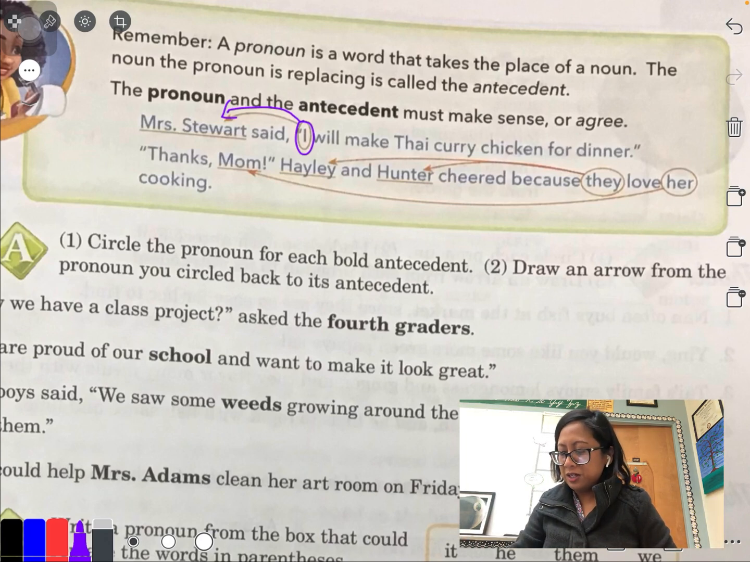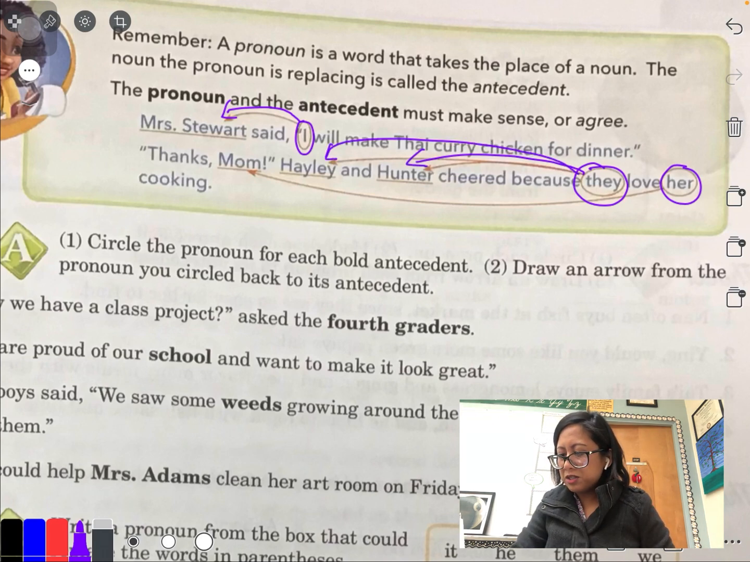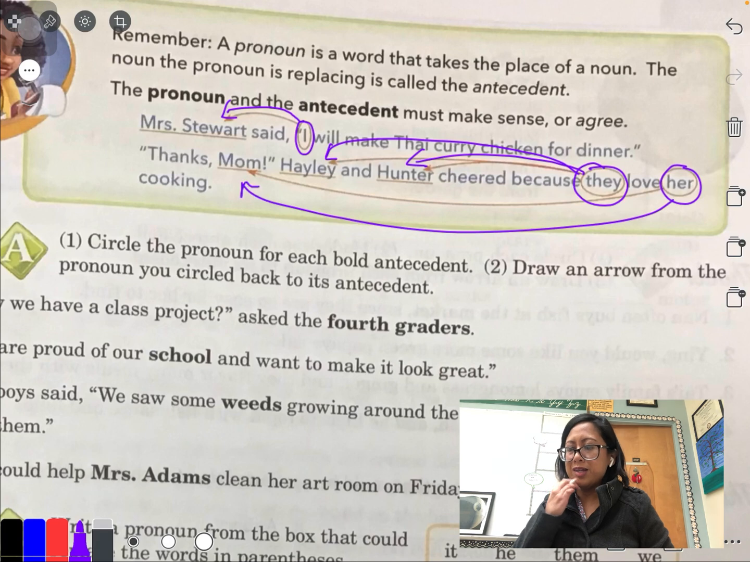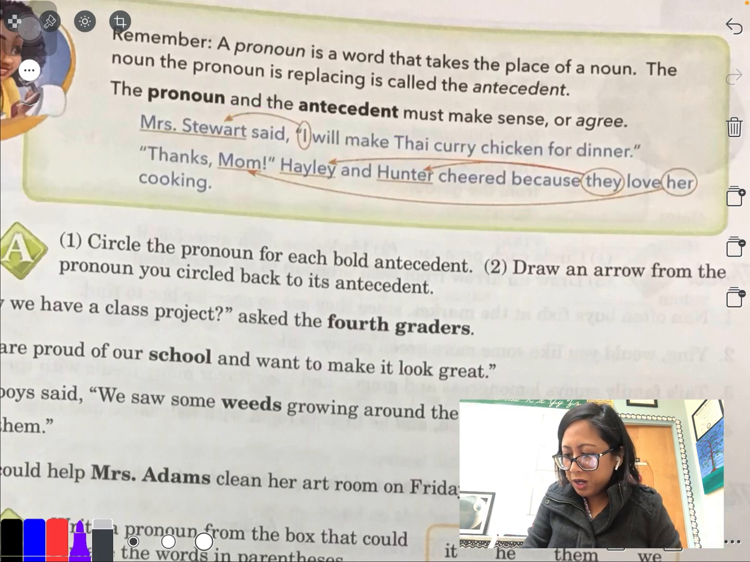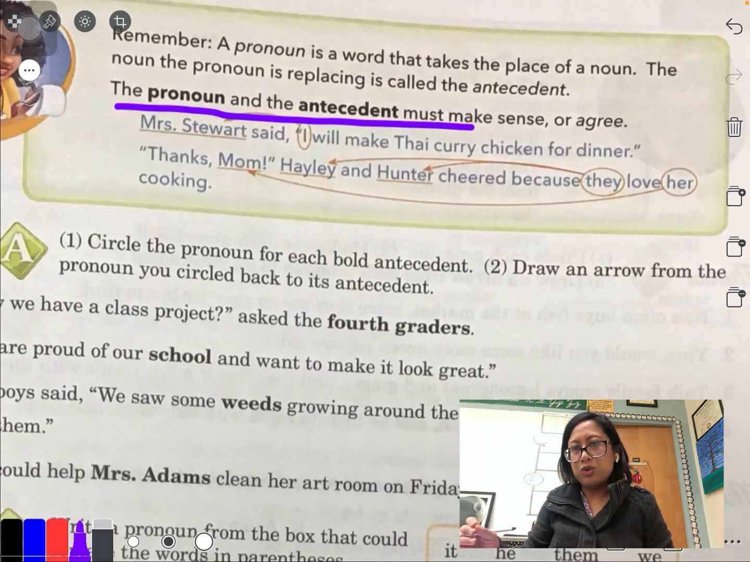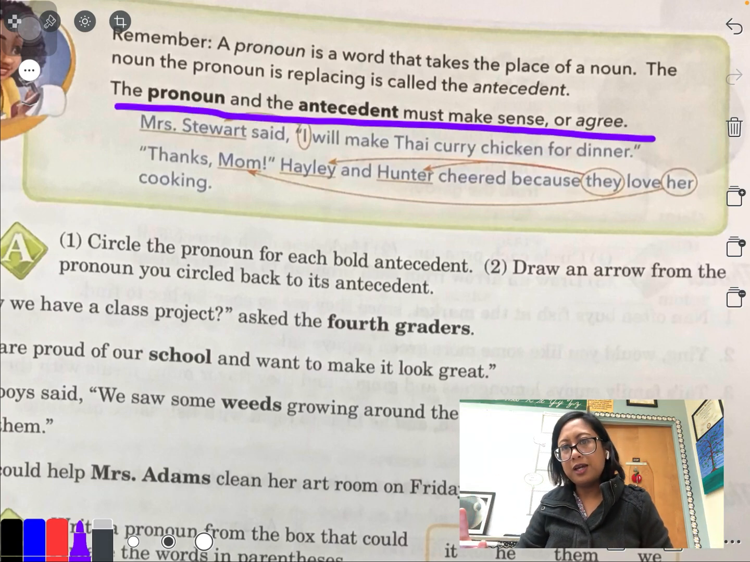Here's the next example. Thanks, Mom. Haley and Hunter cheered because they love her cooking. So they found the pronouns they and her. Now, okay, they're talking about Hunter and Haley. They're not talking about Mom. And her means Mom. They love Mom's cooking, not Haley's cooking. So you have to really think about to whom they're referring. So this is where the second part comes in, where it says the pronoun and the antecedent must make sense or agree.